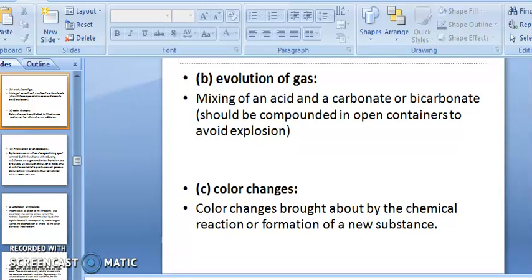Color changes. Color changes are brought about by a chemical reaction or formation of a new substance. When a chemical reaction takes place and a product is formed, there is a change in color. It means that A plus B is equal to C. That is, C is a different product having a different color. Because a chemical reaction occurs, it leads to a change in color.